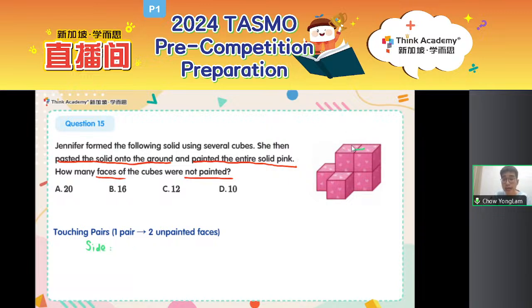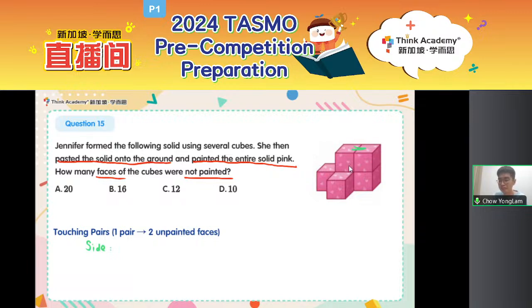How many sideways touching pairs are there? Is there only one? No, actually, because if you notice, this is 2 cubes tall, this is 2 cubes tall. Two of these towers are pasted next to each other. So how many touching pairs should come from these two towers? There are 2 touching pairs coming from this tower. All right, so there will be 2 touching pairs, but is that all?